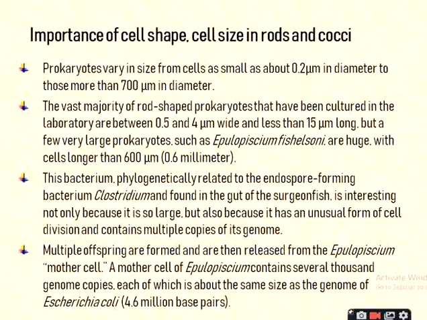Multiple offspring are formed and then released from the Epulopiscium mother cell. A mother cell of Epulopiscium contains several thousand genome copies, each of which is about the same size as the genome of Escherichia coli, that is 4.6 million base pairs.